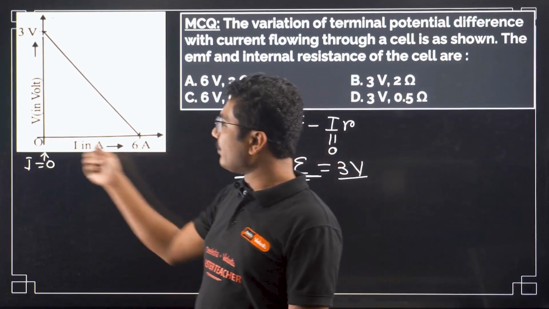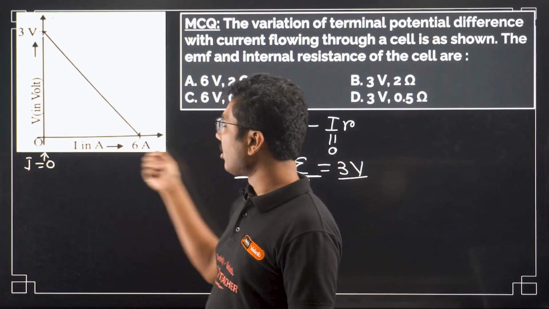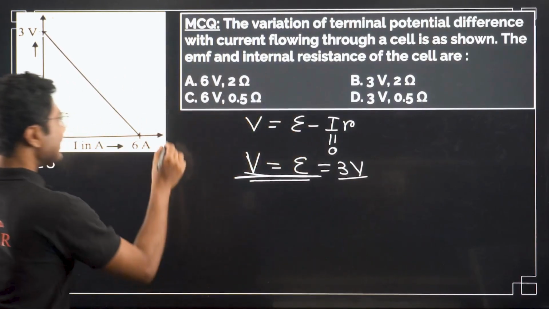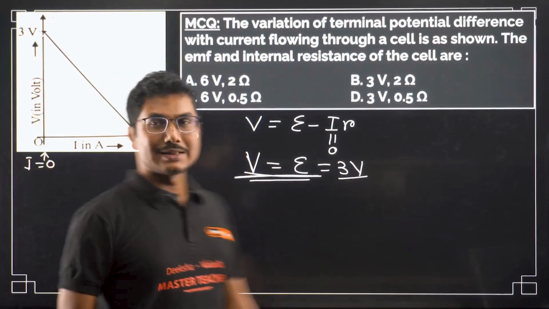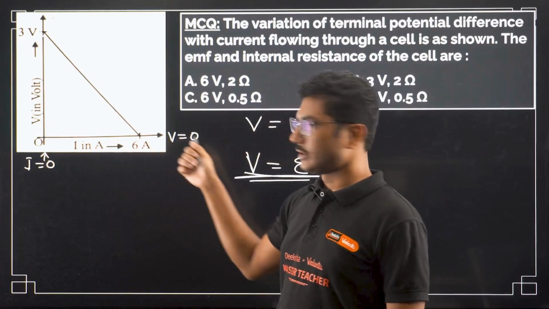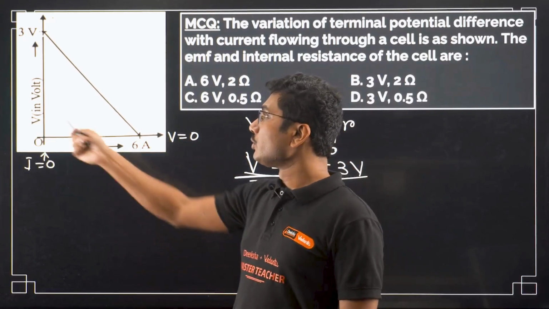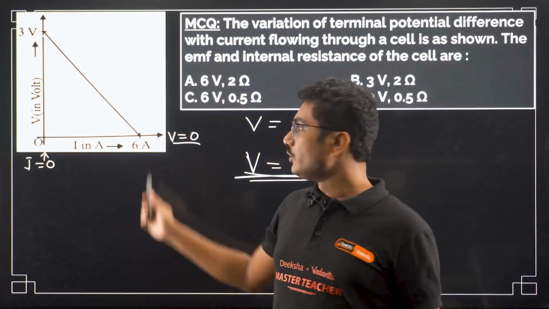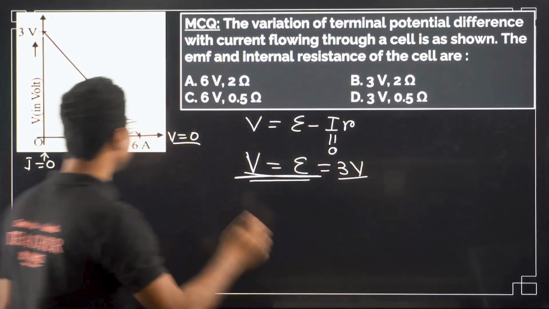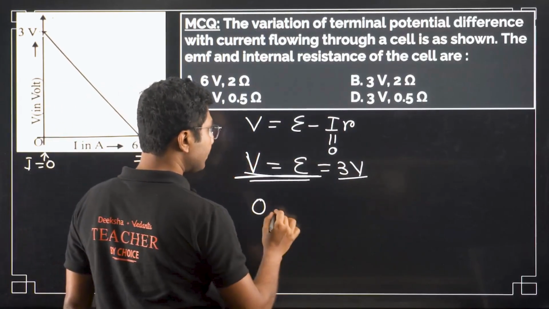Now again we will use another concept: along the volt V axis, this basically represents V equals 0. This axis is the V equals 0 axis. The X-axis equation is y equals 0, so y is here the terminal voltage. So that V must be equal to 0 for this axis. When this intersects at this point, that means at this point V must be equal to 0.